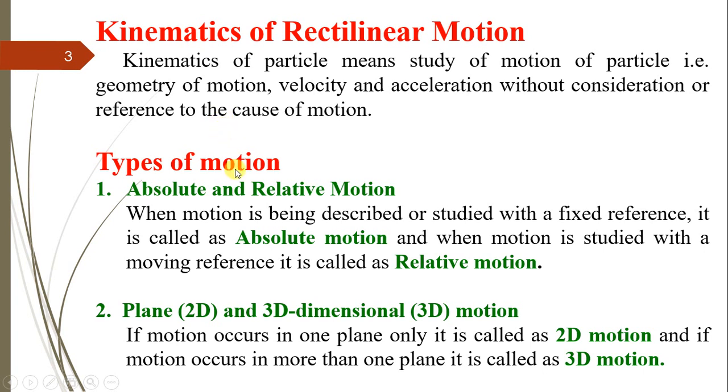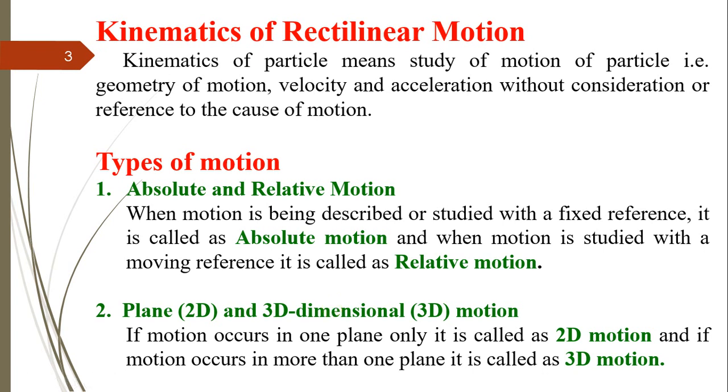Now let's see the different types of motion. The first type of motion is absolute and relative motion. When the motion is being described or studied with a fixed reference, it is called an absolute motion, and when the motion is studied with a moving reference, it is called a relative motion. Means whenever we are defining the motion of any object with reference to some fixed reference or fixed object, that type of motion is called an absolute motion.